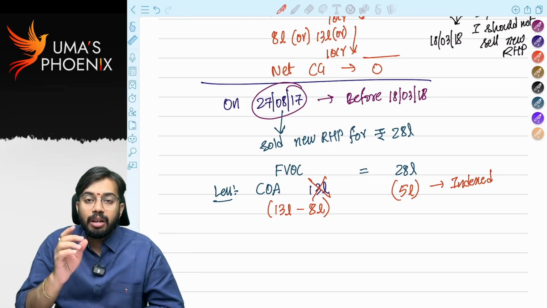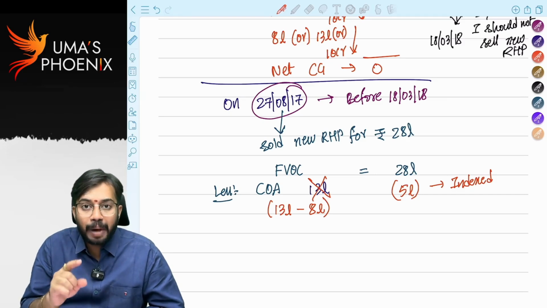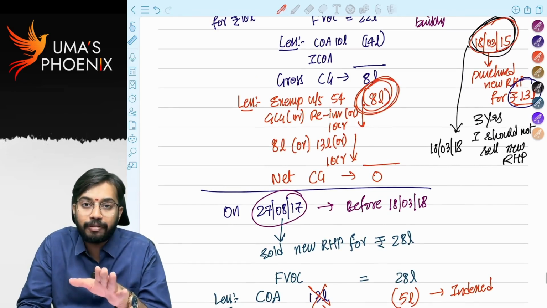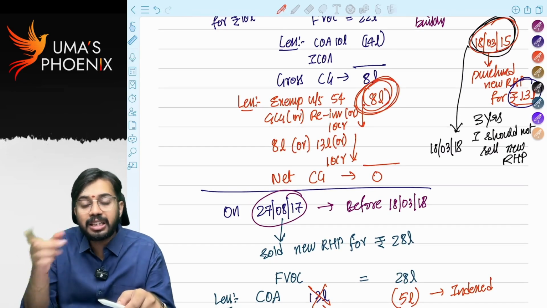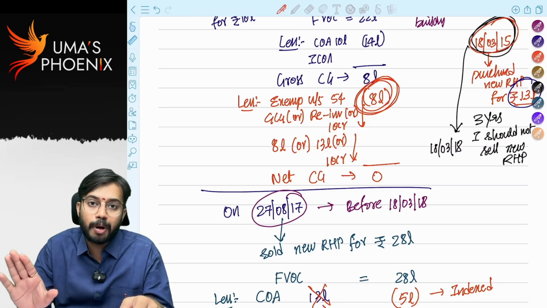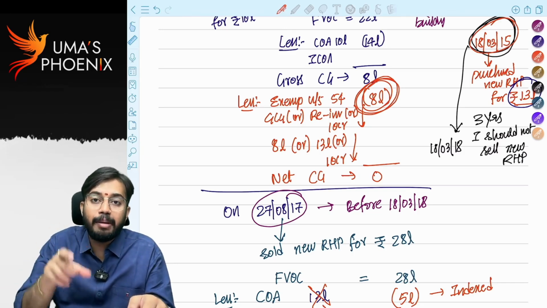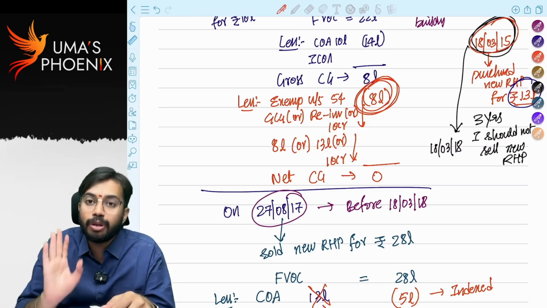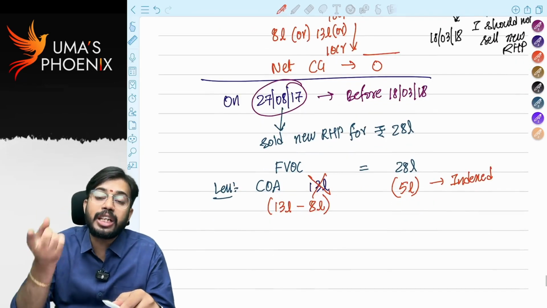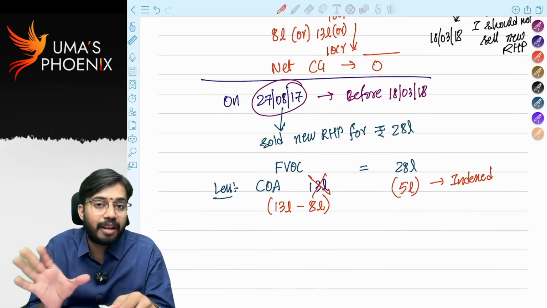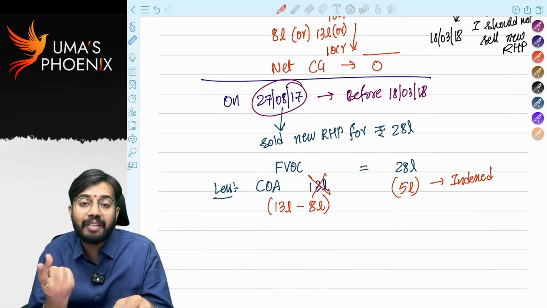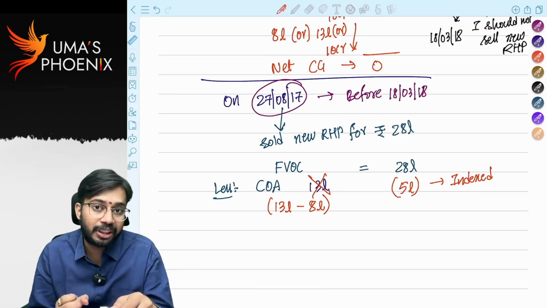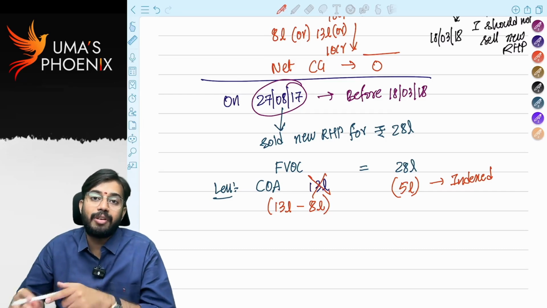So the date on which you purchase the new house property. When new house property was purchased, 18th March 2015. From that date onwards, for the next 3 years, you should not sell the new house property. That means new house property will be locked for 3 years. Within these 3 years, if you transfer the new house property, on transfer of such new house property, total cost of acquisition is not allowed as deduction. Whatever the exemption that is claimed earlier is there, that will be reduced from cost of acquisition and only net cost of acquisition is allowed as deduction.